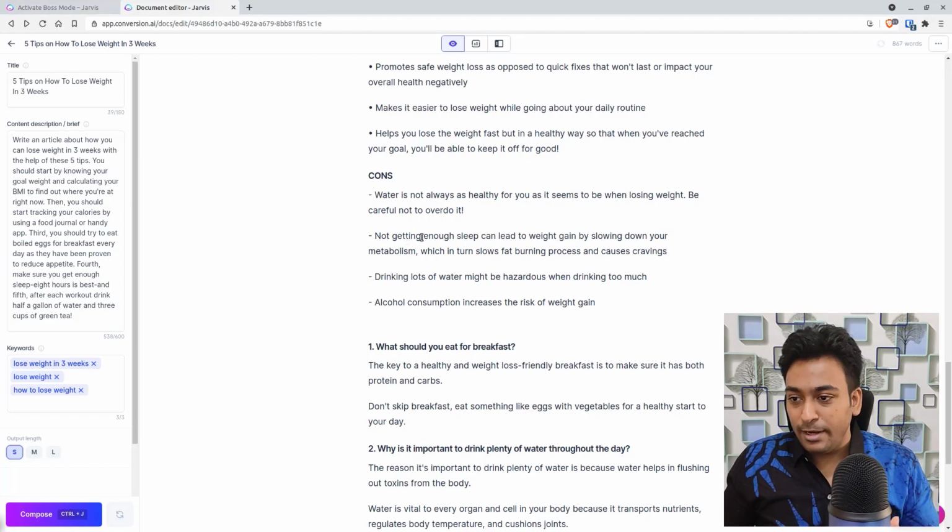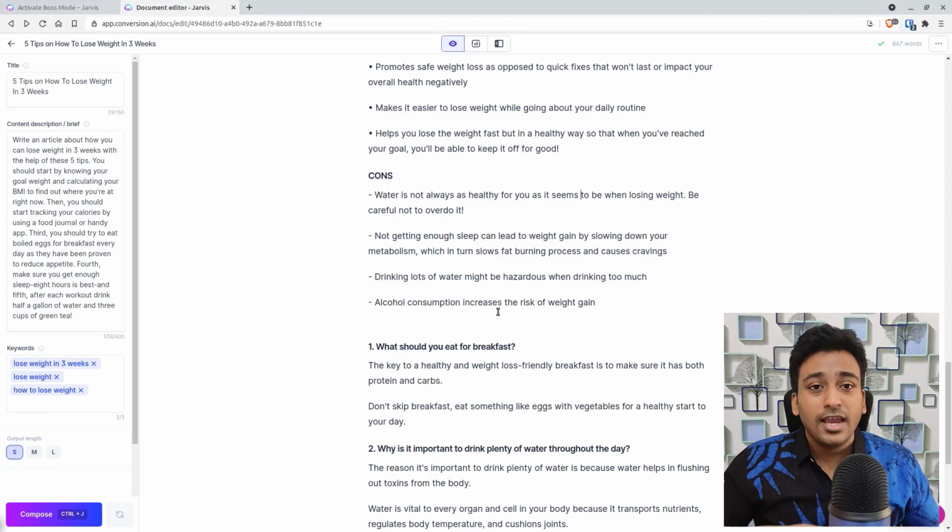Not getting good enough sleep can also lead to weight gain. Drinking a lot of water might be risky when drinking too much, or alcohol consumption increases the risk. So it's not perfect, but you still get the point. It tries to bring cons also with Jarvis. It depends on the article you are planning to write. So that is how you write cons.